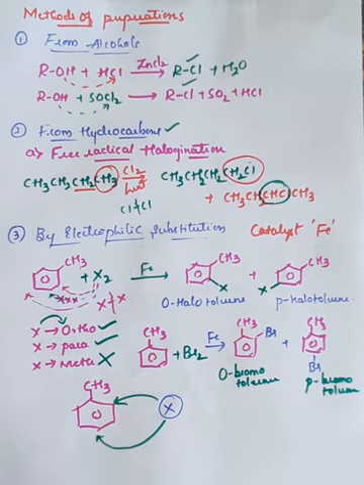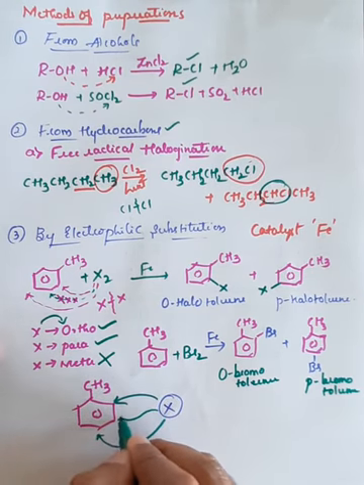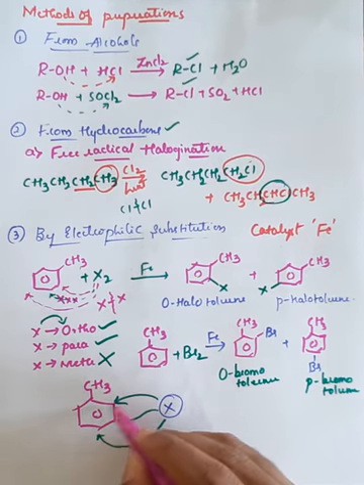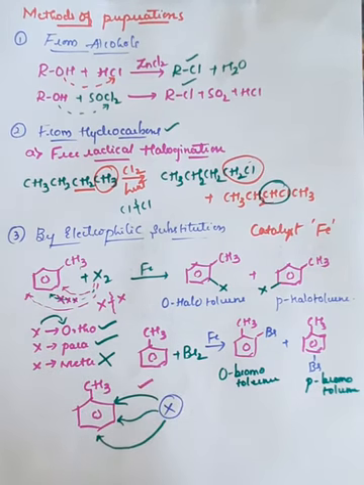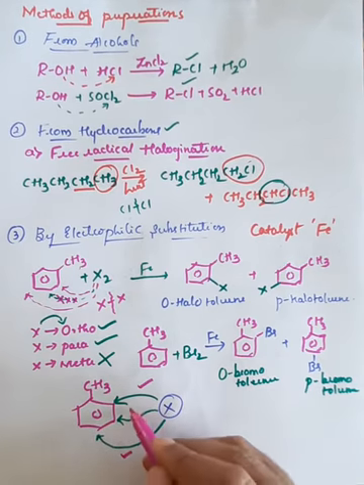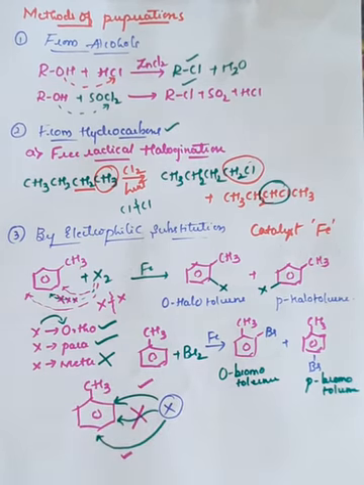This is possible. But X cannot be added to the meta position. You must understand this. This is the overall explanation in case of electrophilic substitution. Halogen can be added to the ortho position and the para position, but halogen cannot be bonded to the meta position. That is due to steric hindrance.